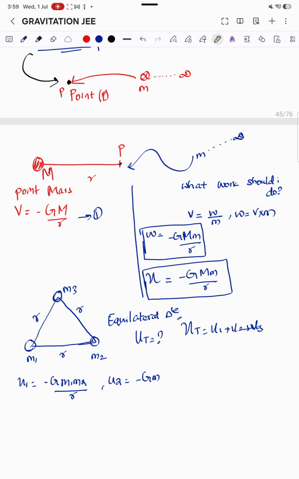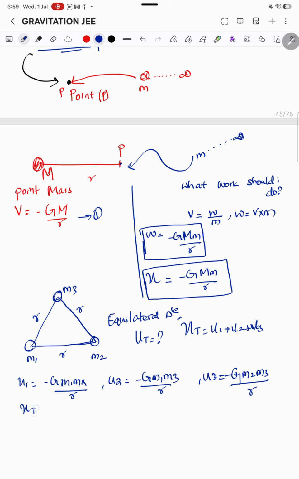And U3 is the gravitational potential energy required to keep the mass m3 in the gravitational field of m2, right? So U2 is minus G m1 m3 divided by r, and the next, U3, will be minus G m2 m3 divided by r.